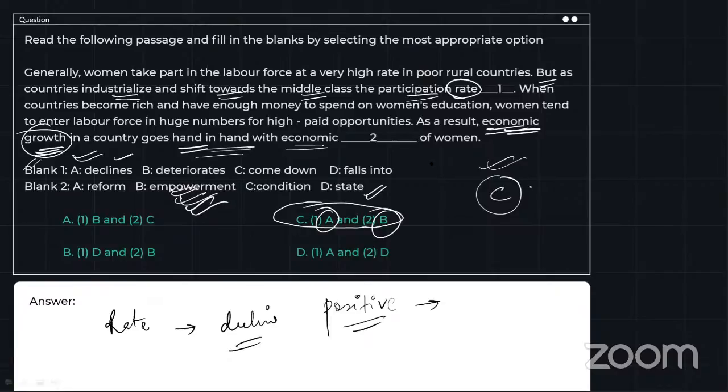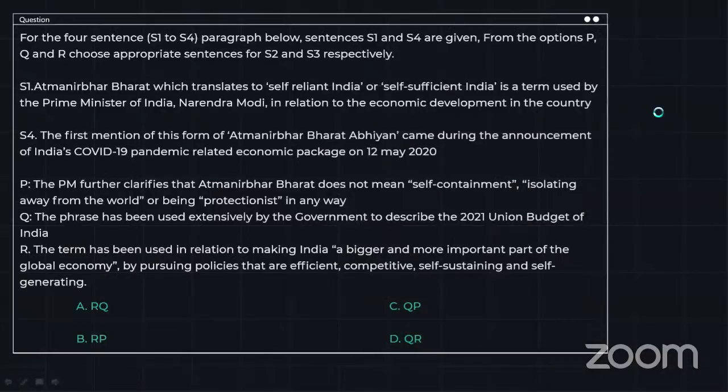Decline and deny are also alike, right? No, decline means to fall down and deny means to say no to something. Decline and deny are two different words. Decline means to fall and deny means to say no to something, right? So these are two different words. They are not the same words. All right. I hope the confusion between deteriorate and decline is clear. State and empowerment is clear, and decline and deny is clear. All right. So let's move ahead.